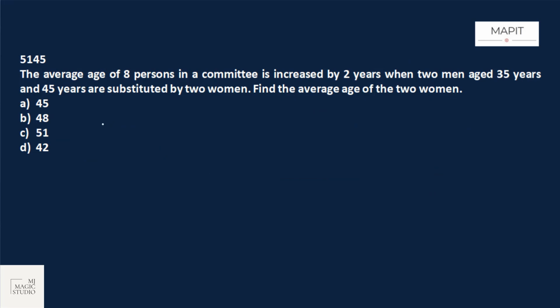Okay, the next one. The average age of 8 persons in a committee is increased by 2 years. So suppose the average age initially was X, now it has become X plus 2, when 2 men aged 35 years and 45 years are substituted by 2 women. So the total before the substitution was 8 into X, 8X. Now these 2 men go out, minus 35 minus 45, and instead of them 2 women move in. Find the average age of the 2 women.